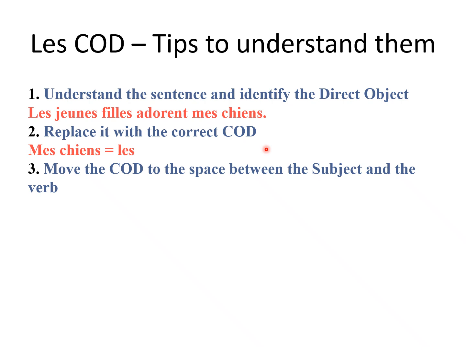You have to move it to the space between the subject and the verb. This is my subject, this is my verb. I put my pronoun in between. So now my sentence means les jeunes filles les adorent. The young girls love them, adore them. So whenever you come to the place of a pronoun, you have to think English, Tamil. You have to think Hindi.